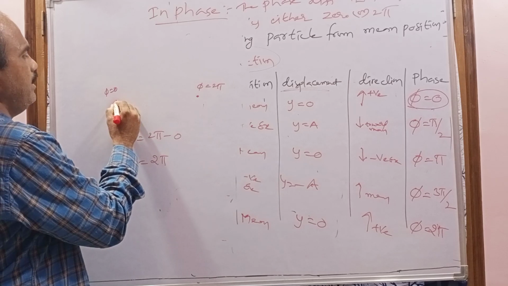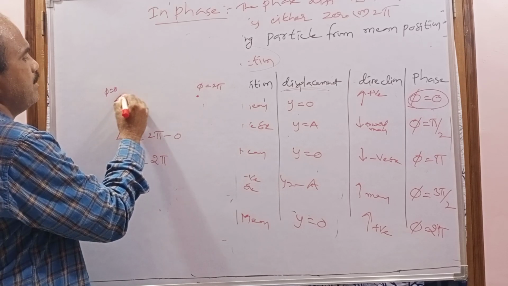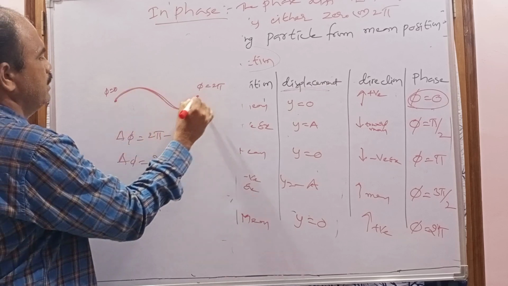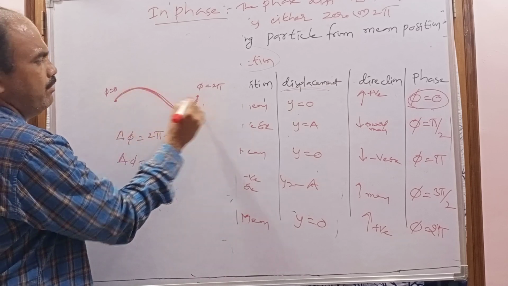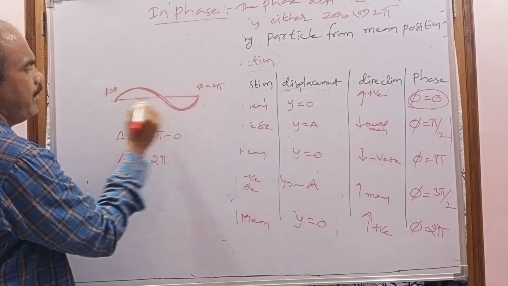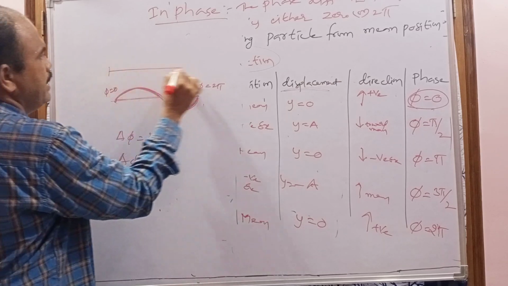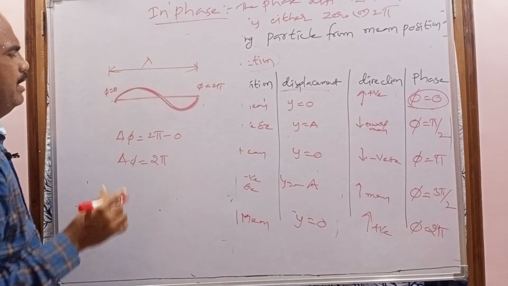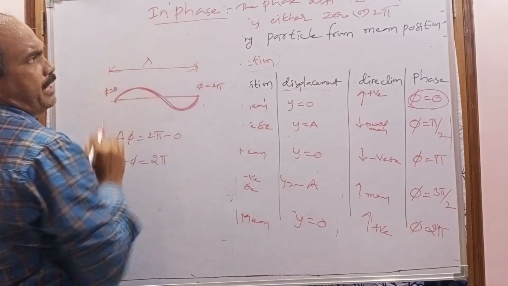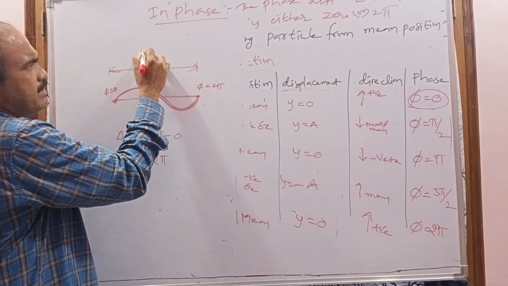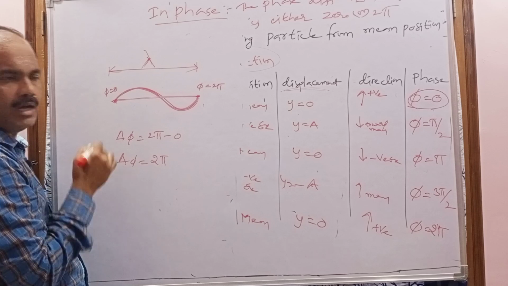So to get that phase difference, how much time will it take? This is the time taken by the wave to produce how much? One wave. Or these particles are separated by how much distance? Lambda. So we say that the two particles are in phase if the distance between them is lambda.